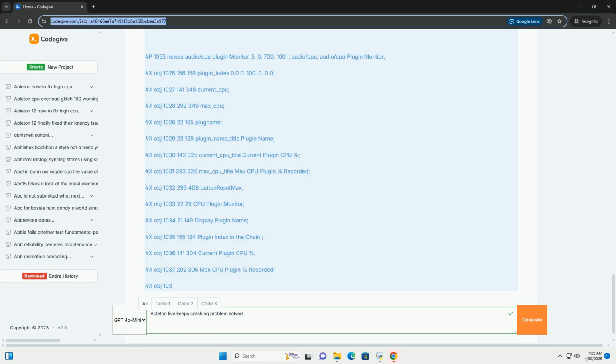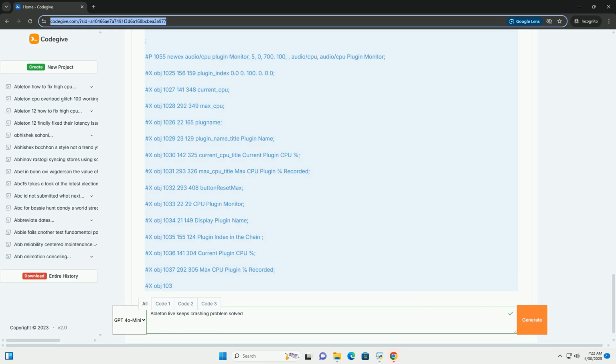6. Preventing future crashes, best practices. Regular backups: make regular backups of your Ableton Live projects. Use cloud storage or an external hard drive. Organize your library: keep your sample library and plugin folders organized. Avoid having too many files in a single folder.